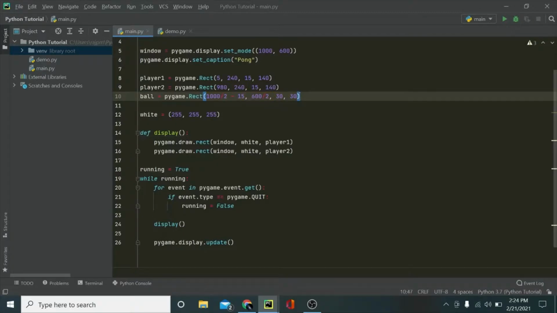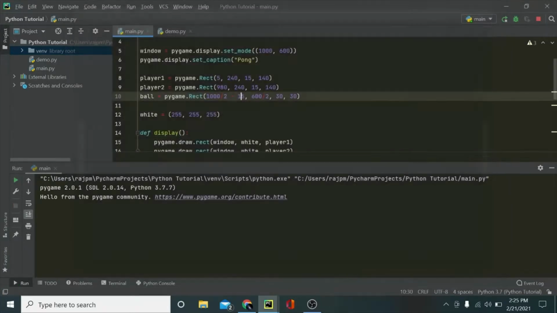So now as you can see, I've divided by 2, so it is in the middle, and then I'm also subtracting 15 from it. And that's because when you're creating stuff in Pygame, let me just show it really quick. The x value is from the left, right? So if the x value is 0, it will be here, and it increases like that.